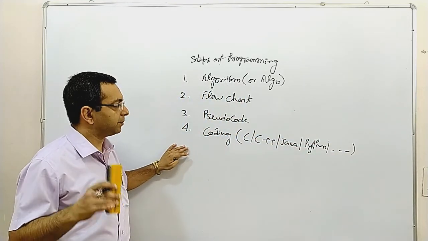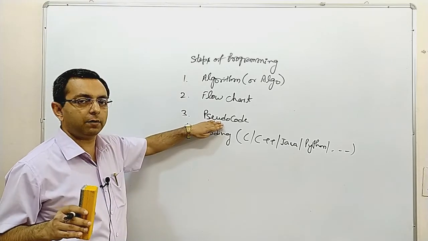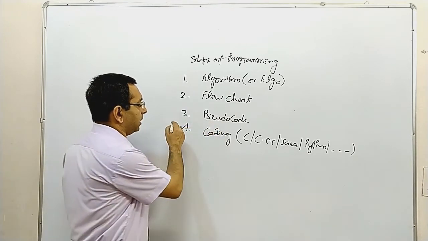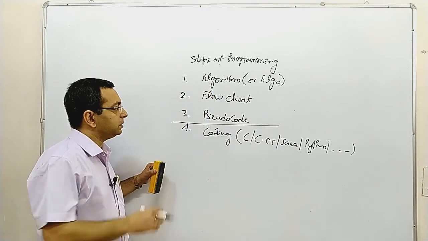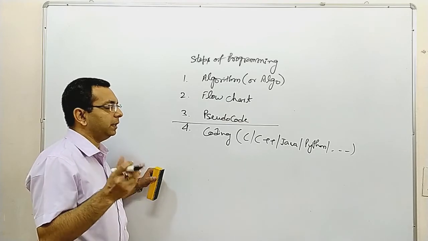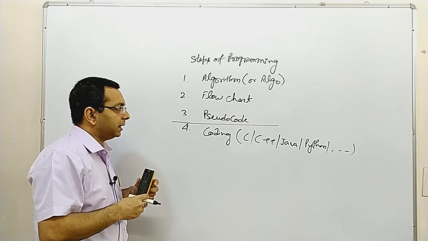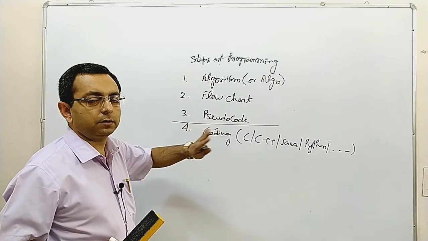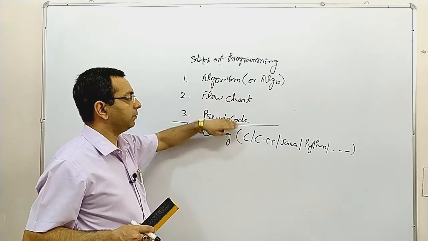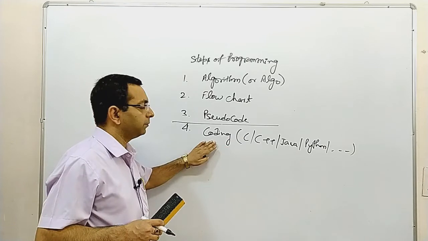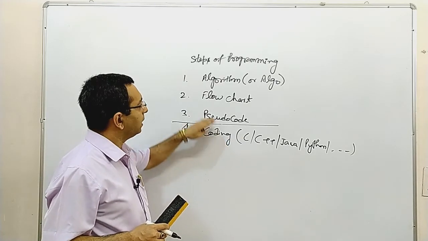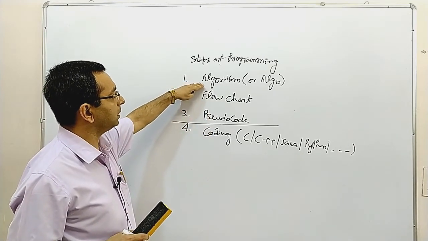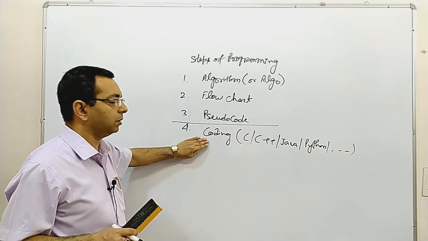Another example: suppose anybody says write a pseudocode in Java for adding two numbers. Again that is wrong. Why wrong? Till this step there is no requirement of awareness of any language. So if anybody says write pseudocode in Java for this task, it's not possible, because till now there is no requirement of any language. Language starts here. For a better understanding of coding, you should know how these steps work. So first of all we will discuss algorithm, then flowchart, then pseudocode, then we will come to coding.